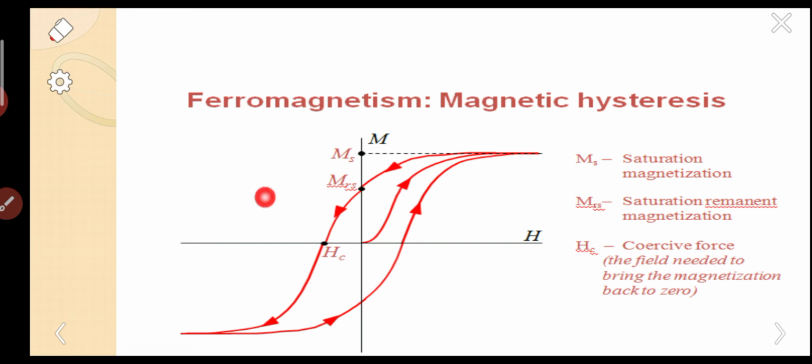The technical meaning is this curve, the hysteresis curve. It is the curve traced here, where we apply the magnetic field on the x-axis and the magnetization is on the y-axis. It is called the hysteresis curve. So this is the general idea about hysteresis.